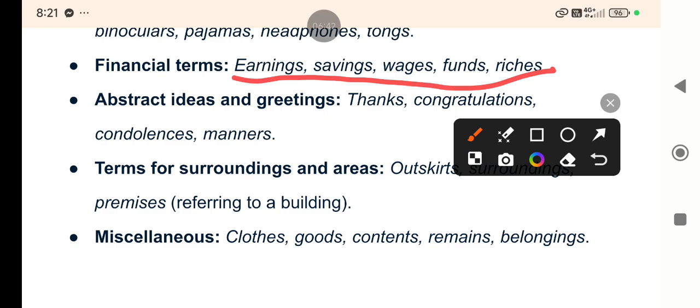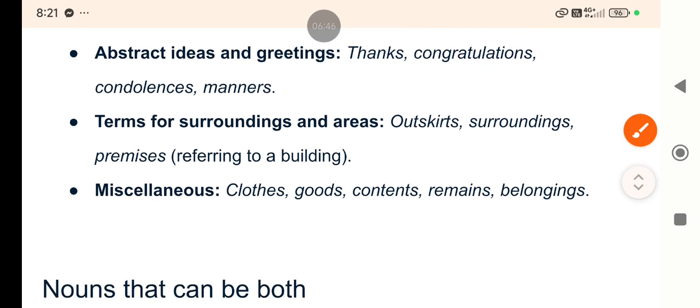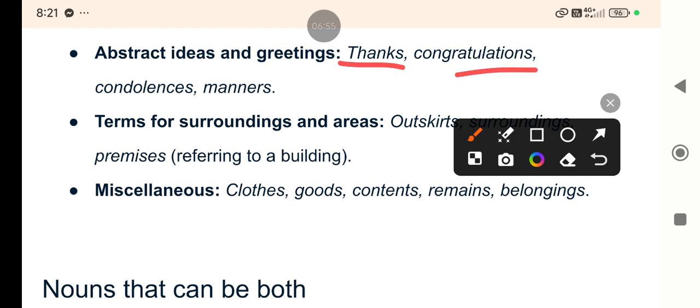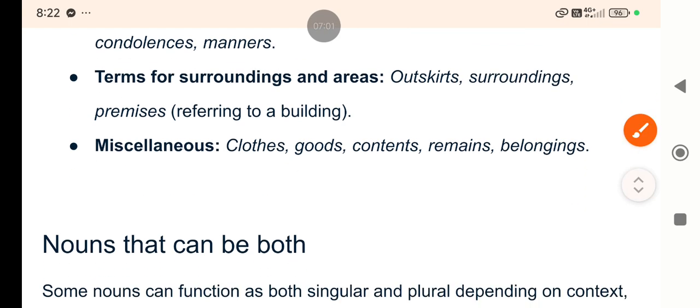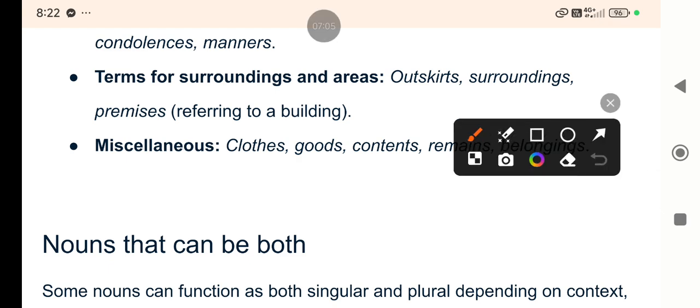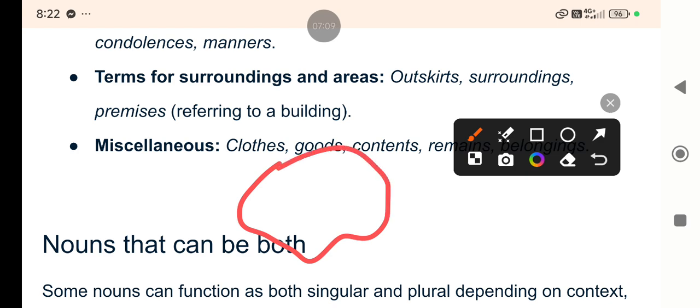Then abstract ideas and greetings, right? Again, abstract ideas which can be felt only, like thanks, when you thank someone. That's an abstract idea. So thanks, congratulations, condolences, manners, okay? And then terms for surroundings and areas: outskirts, surroundings, premises.